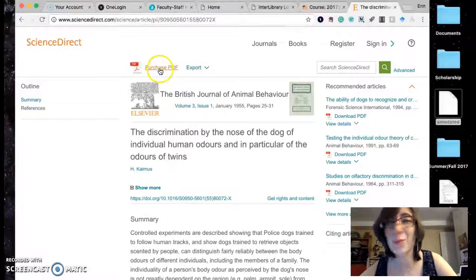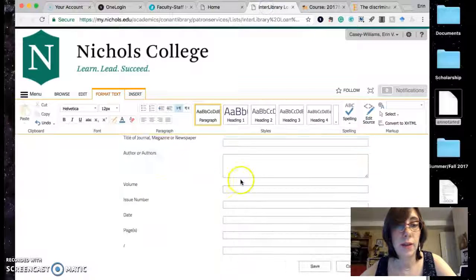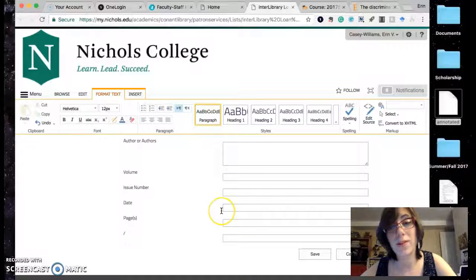Look, see, don't purchase a PDF. Interlibrary loan, it will be free, okay? And then you put the year and the page numbers, okay? The volume, the issue, the date, and the pages. Save it, and then our librarians are super quick. Now, they don't work on Fridays, and so you'll have to get it in within the next couple of days, but this can be very useful.